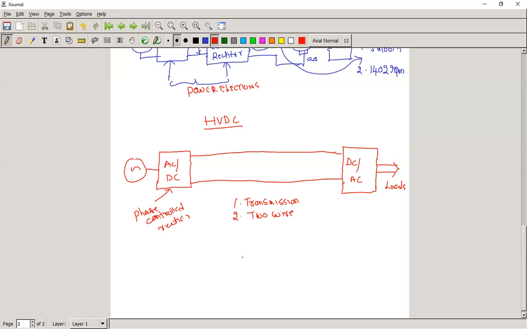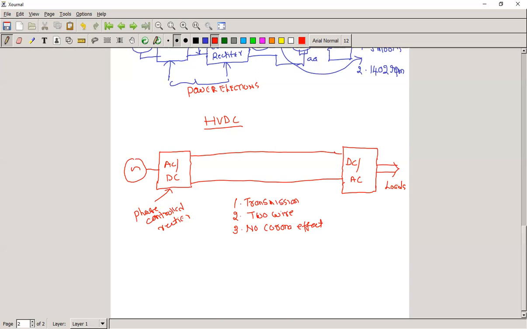We must support the conductors by means of towers, and the supporting strength of the tower also decreases. Overall, the cost of the transmission system decreases. Moreover, there is no corona effect in DC.